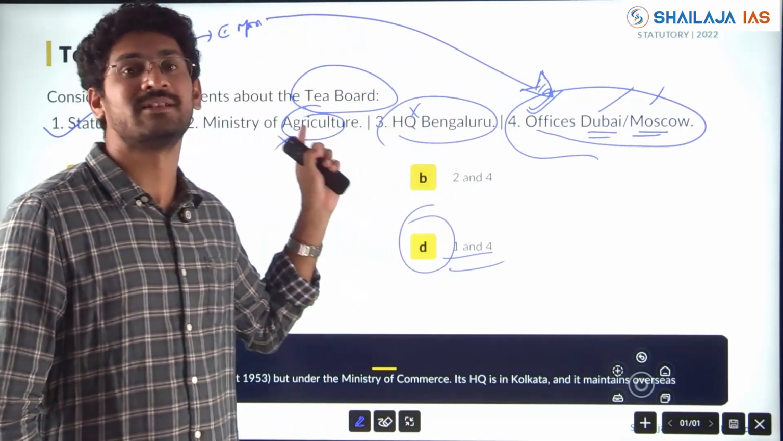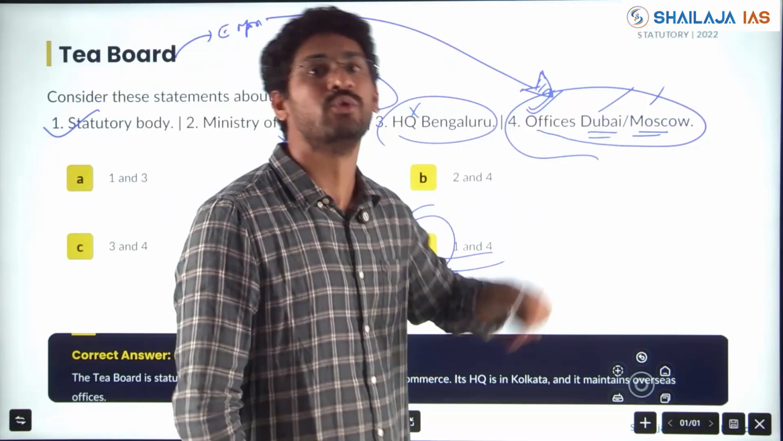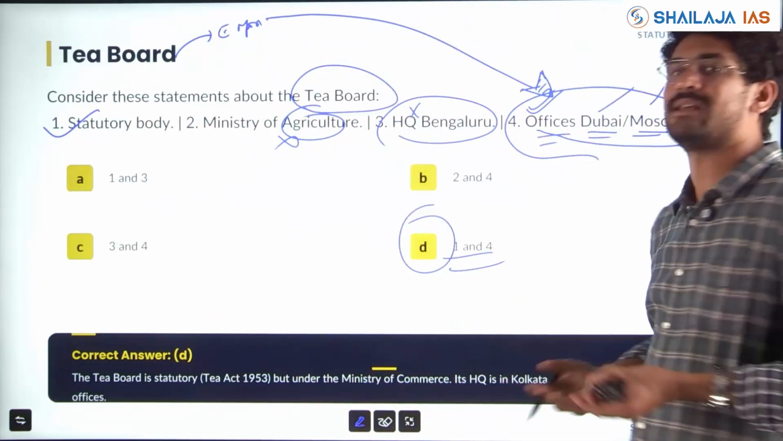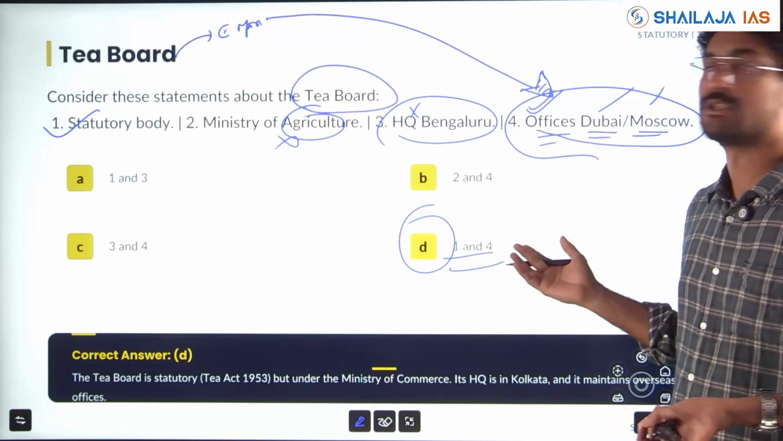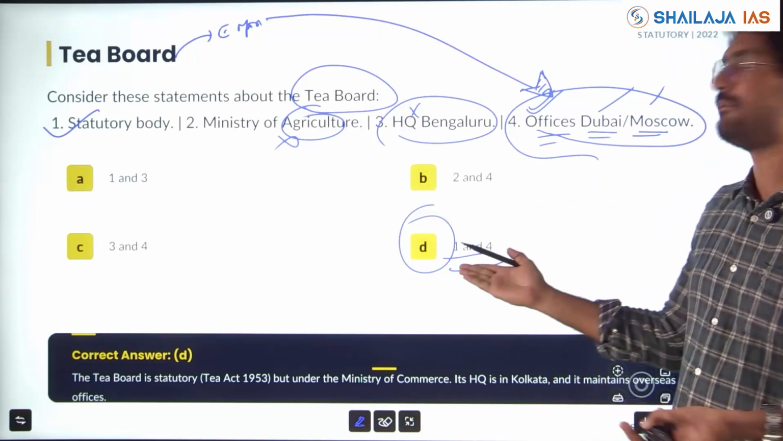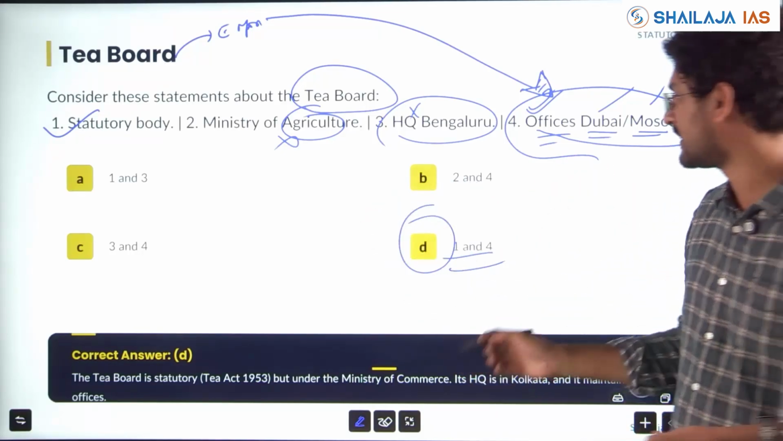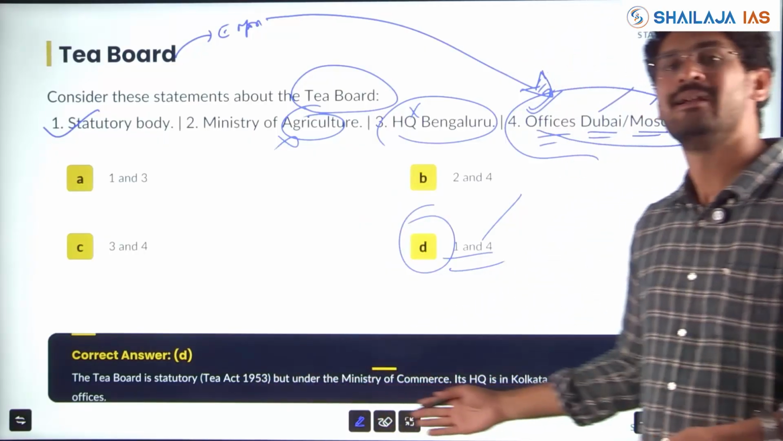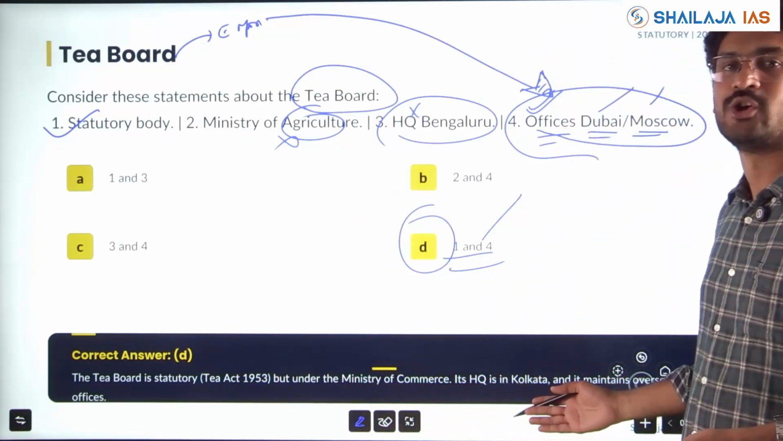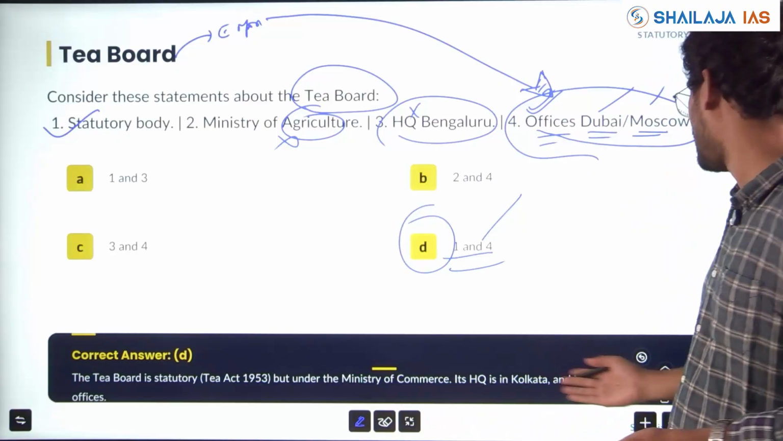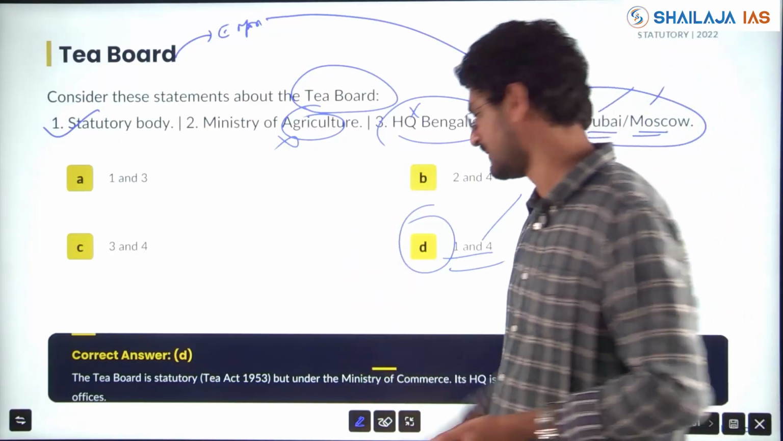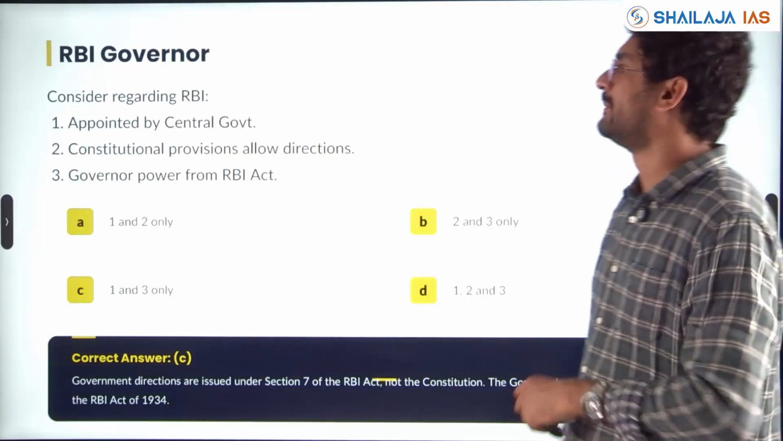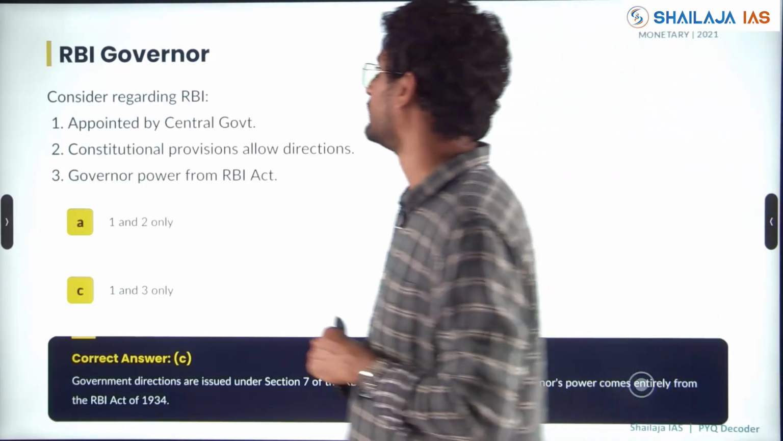You know it's not Agriculture, it's Ministry of Commerce. When you are exporting, you need to have offices overseas. There might be a possibility that offices are there in Dubai and Moscow. I would have gone with that pair if this was not there. So answer is 1 and 4. Tea Board Act 1953 under Ministry of Commerce. HQ is in Kolkata, West Bengal, and it maintains overseas offices. Clear? Even without knowing, you should be able to answer, deduce logically.